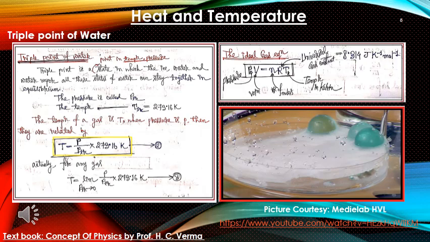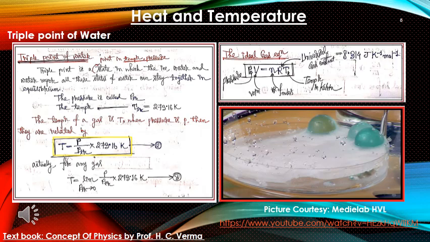Then if the temperature of a gas is T, and at that temperature the pressure is P, we can relate that pressure and temperature using this equation number 2, which will again be very helpful for you in our next lecture on kinetic theory of gases.